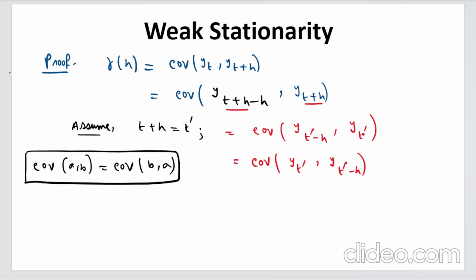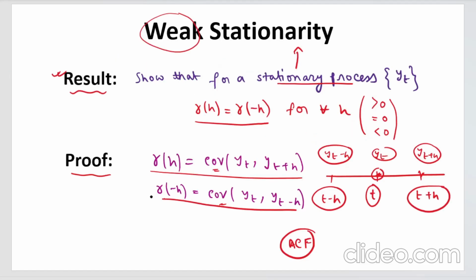I've just swapped the arguments here: this to this and this to this, right? Cov(A,B) is Cov(B,A), so these two things are the same. And can you guess what this is, the covariance of yt prime and yt prime minus h? Yes, you got it right. This is simply gamma minus h. Why is this so? Let us see this expression. Gamma minus h is the covariance of yt and yt minus h, right?